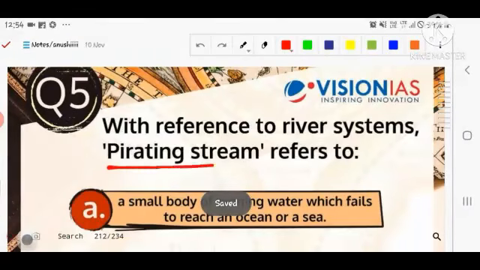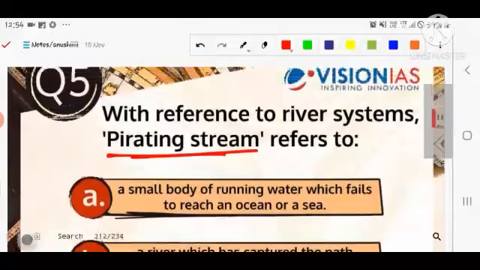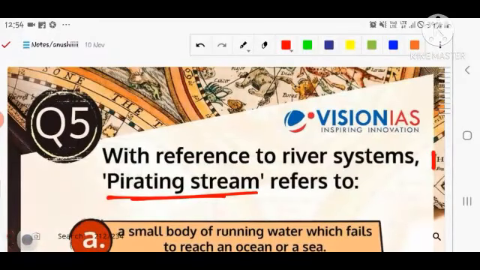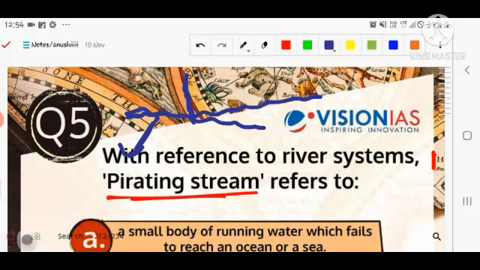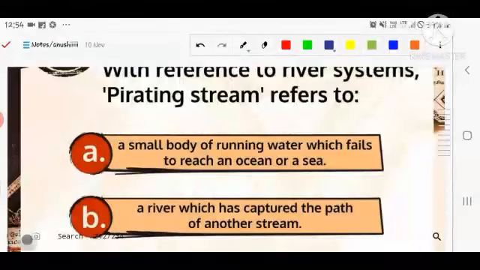Okay, if you are talking about the piracy stream, that is going to be very important. For example, what is the piracy stream? I give you a simple and familiar concept. For example, there is a river stream and there is another river stream. The other river stream captures the whole stream and changes it, right? So the original river is pirated and this river, the rivulet, is pirating. The whole course of the river is changed by the stream, that is called the pirating stream, and the river whose course is changed is the pirated stream. Okay, that's a simple English word. What is the pirating stream?